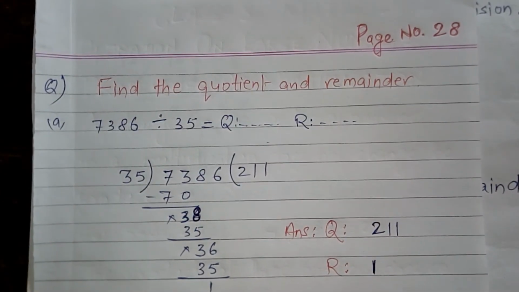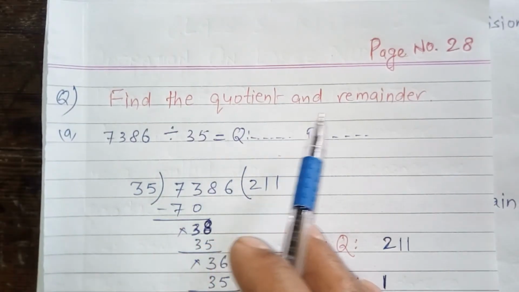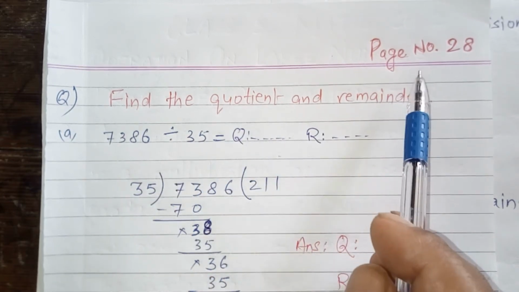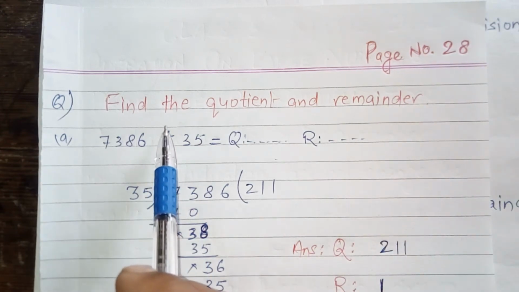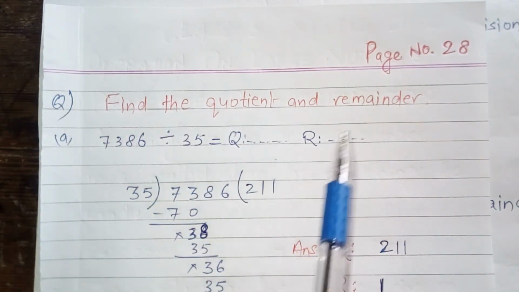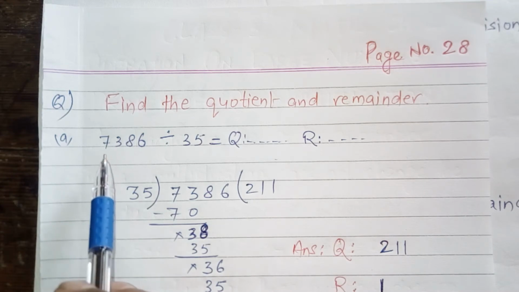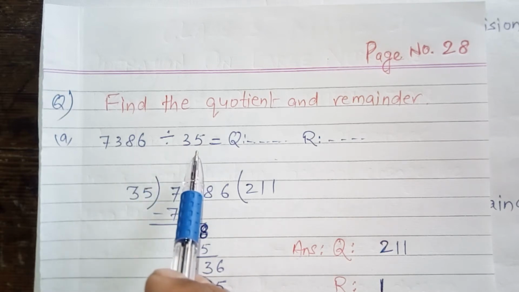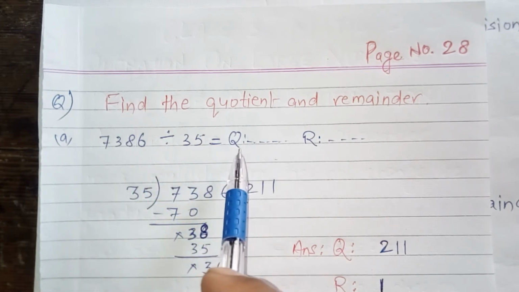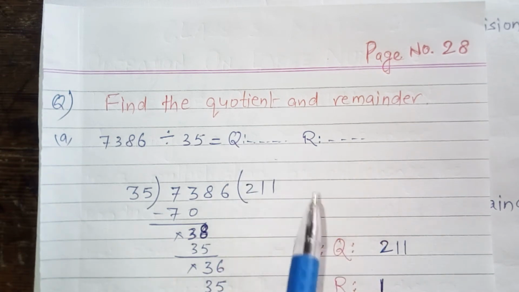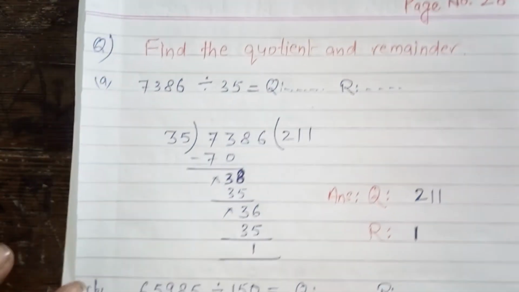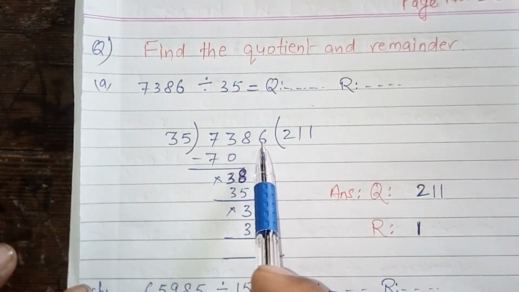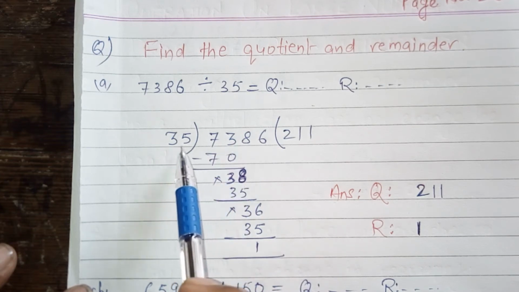My first question is find the quotient and remainder. This question is from your book, page number 28. The question is: if 7386 is divided by 35, then what will be the quotient and remainder? So in this example, 7386 is the dividend and 35 is the divisor.